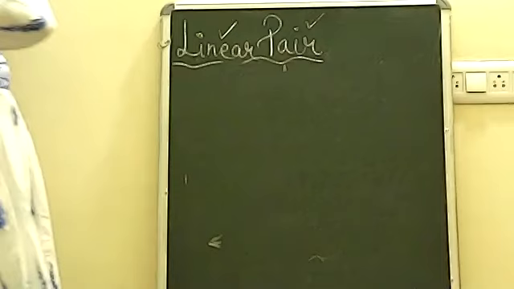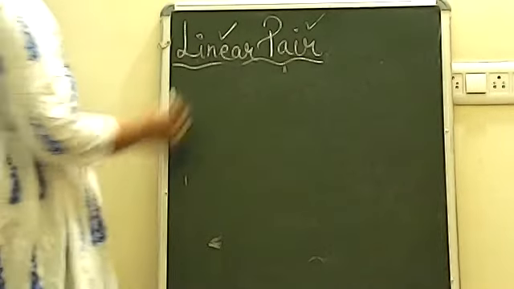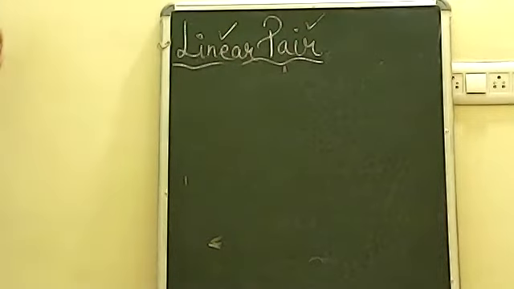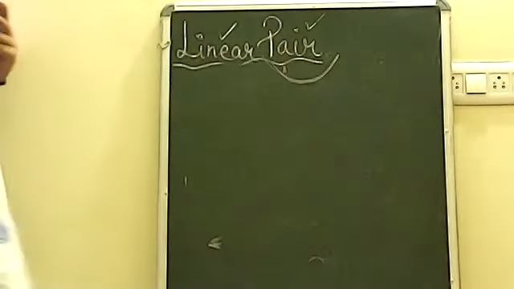So remember, every meaning of any concept is hidden in the word only. If you talk about the word, this linear pair word is a combination of two words, linear and pair. Pair means a set of two angles. Pair का मतलब होता है हमेशा दो. So you are talking about a set of two angles. That is the main thing here. It means we will be talking about two angles here.